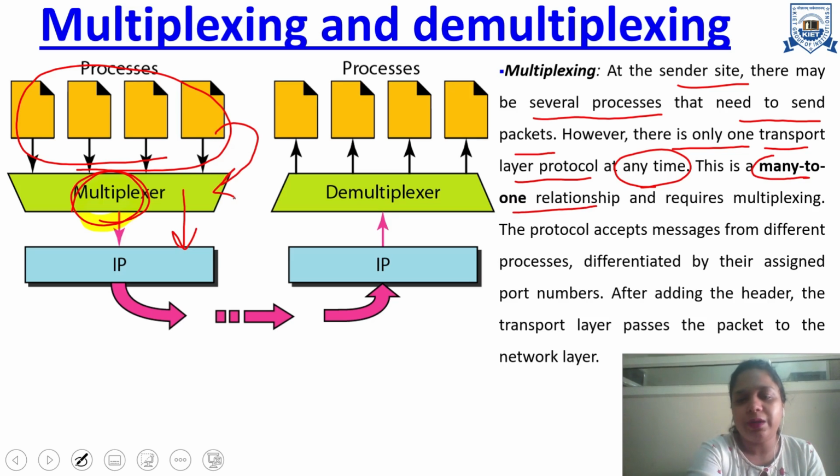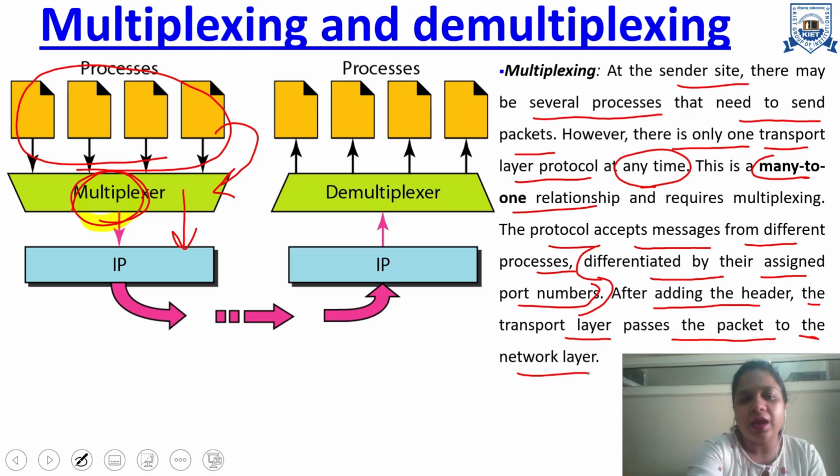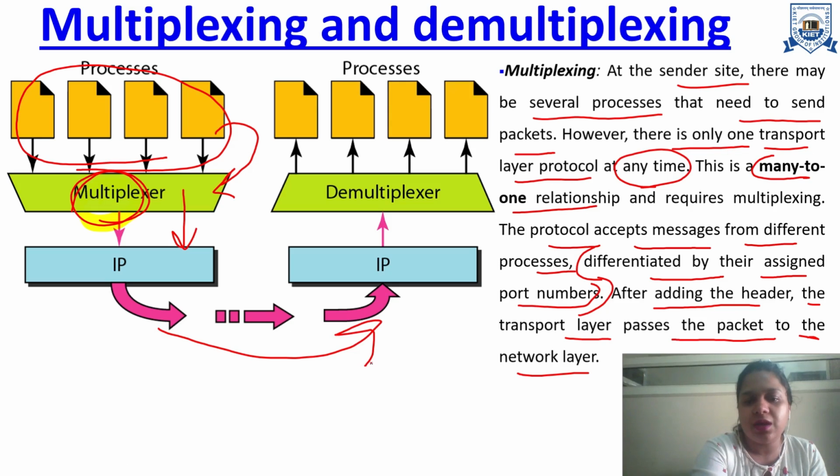Then this protocol carries the data. This protocol accepts the messages from different processes, differentiated by their assigned port numbers. So it is important that all the processes have different port numbers. After adding the header, the transport layer passes the packet to the network layer, and then it is carried by the next layers and delivered to the receiver side.